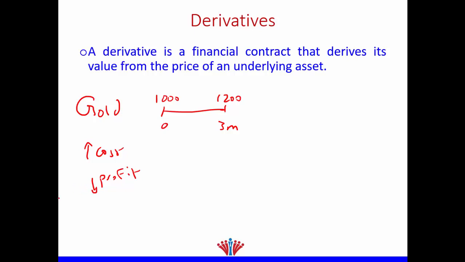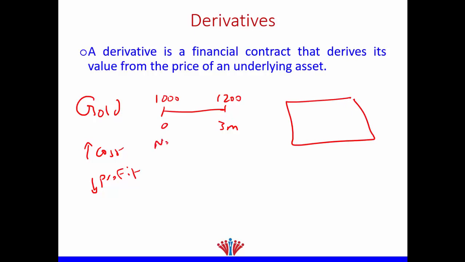Therefore, what shall you do? Think about it. One of you might say, okay, let's buy the raw material, which is the gold now, in order to avoid any price increase in the future. But what if you don't have the money now? Besides, you need the gold in the future after 3 months, not now. So in finance, we love innovation. And that's why we said, okay, you know what? The solution is pretty easy. Let's write a contract now.